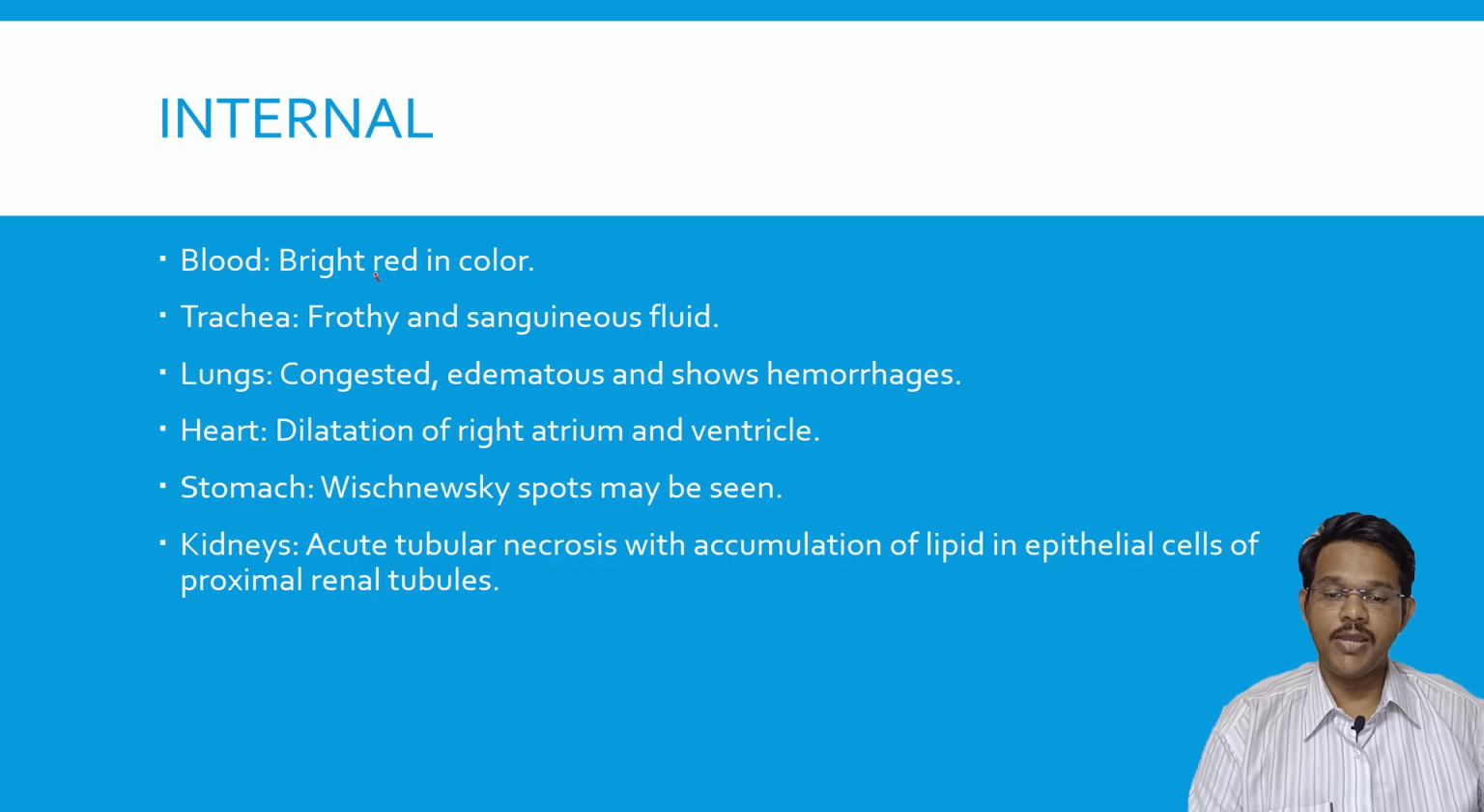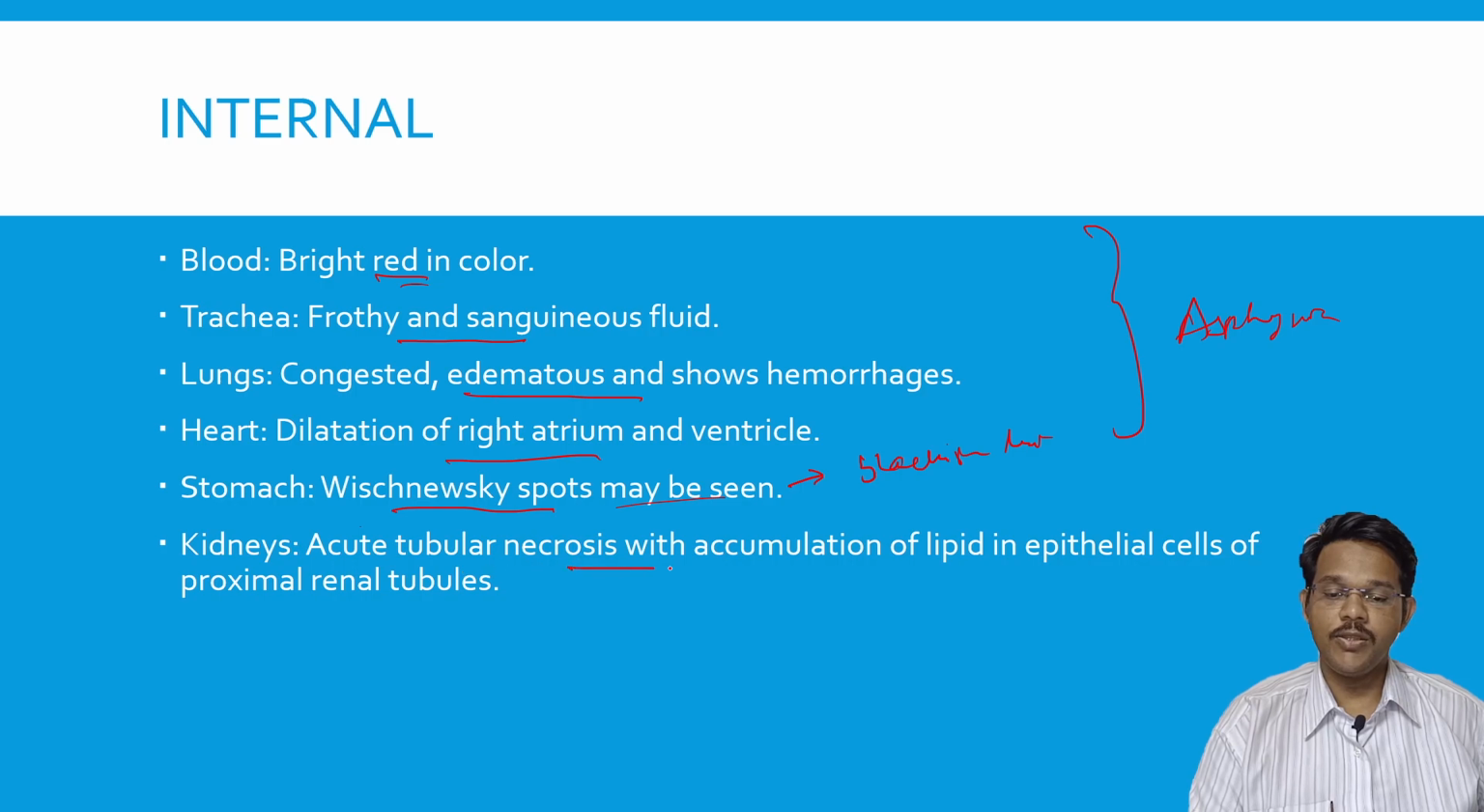Internally, blood is bright red in color. There may be frothy or sanguineous fluid in the trachea. Lungs will be congested, edematous, and show hemorrhages. Mainly, these changes are seen because of the asphyxia condition, where there is decreased oxygen to the tissues. The heart may be dilated, with dilatation of the right ventricle. There may be Wischnewski spots seen in the stomach, typically seen in hypothermia, that is, blackish lesions in the stomach, mainly because of decreased blood supply.